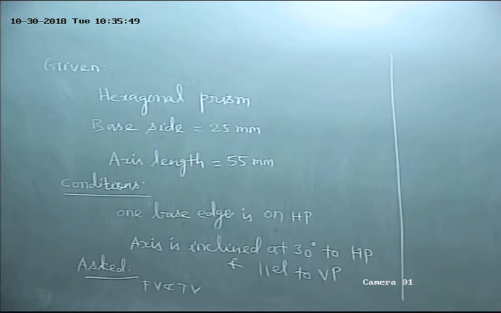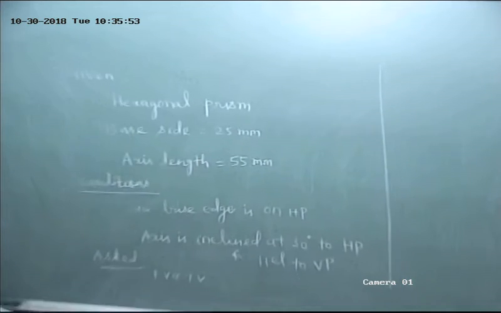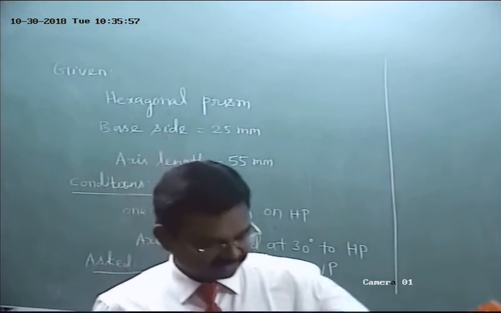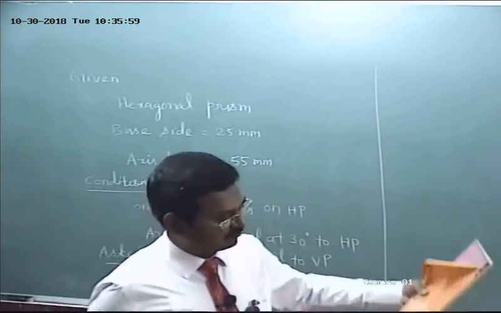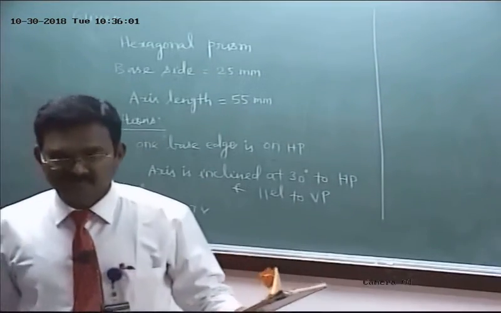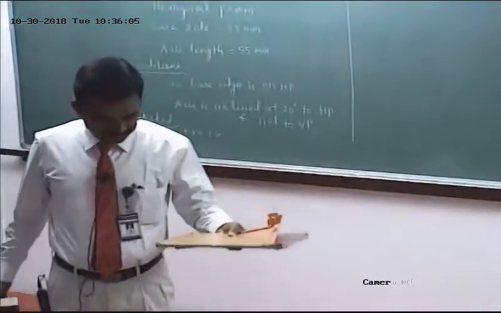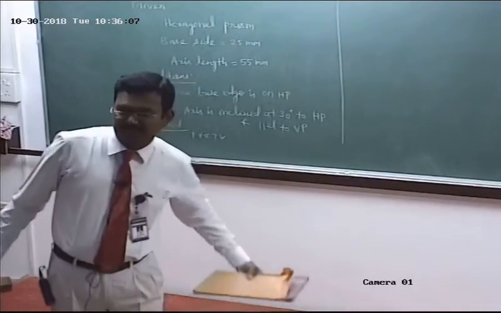Step 1. Refer to projection of plane surfaces. Plane surface is inclined to HP perpendicular to VP. What's our assumption? Assume that the plane surface is parallel to HP, placed on HP, perpendicular to VP, isn't it?